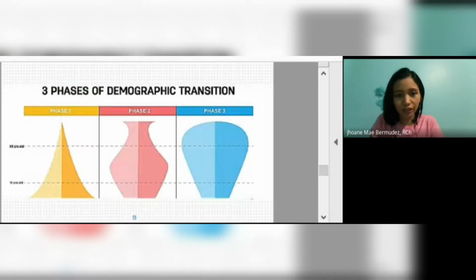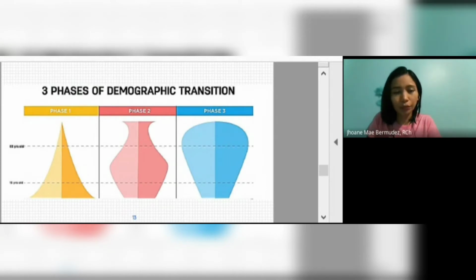So these are the three phases of demographic transition. Phase 1, this is mostly observed in developing countries. We have high young age population, high fertility rate, short life expectancy, and low economic growth and saving rate. Phase 2, we have high working age population, lower fertility rate, slightly longer life expectancy, and high economic growth and higher income.